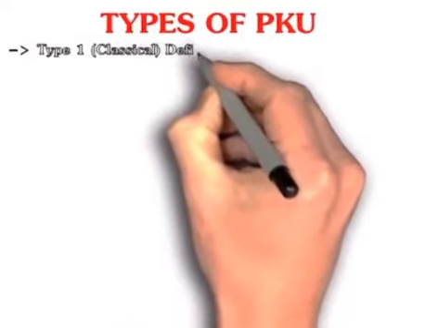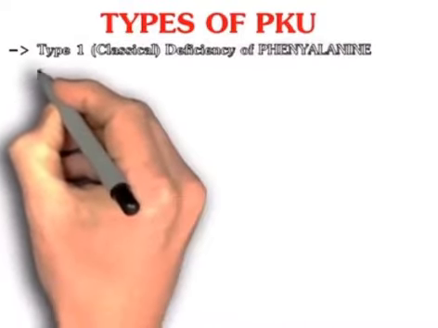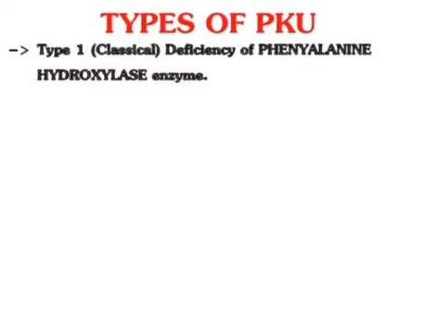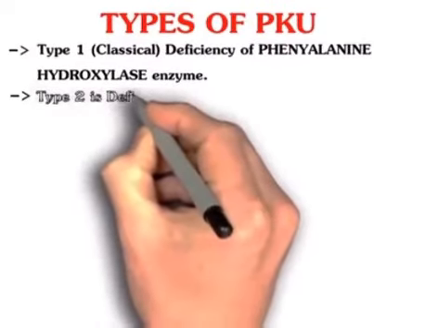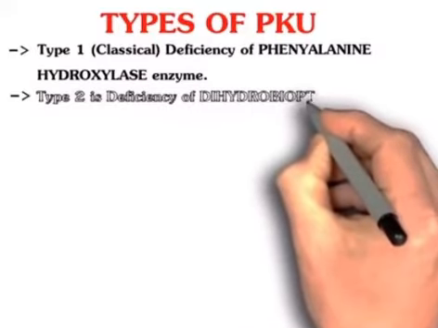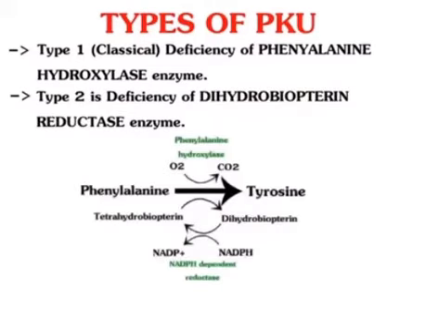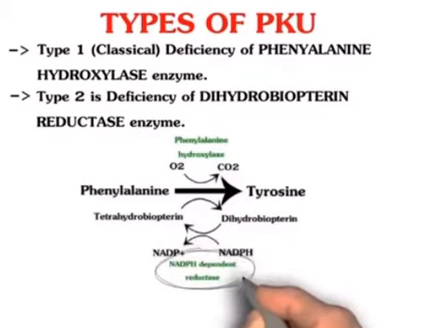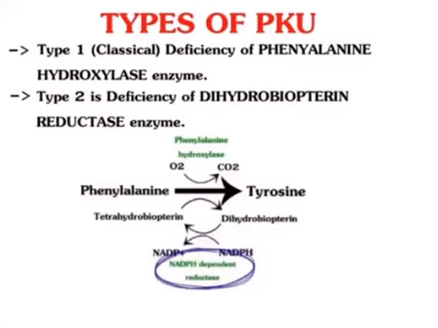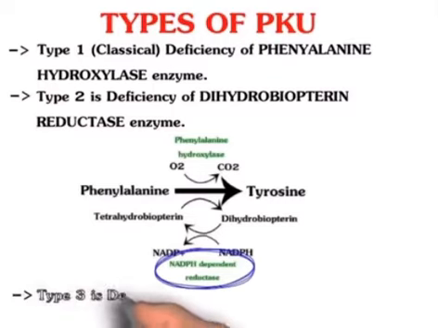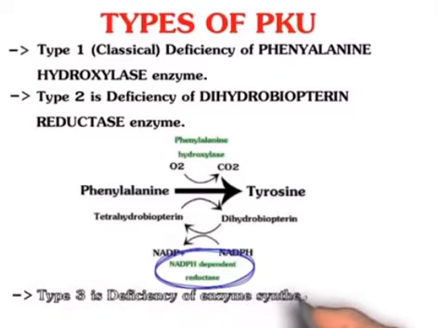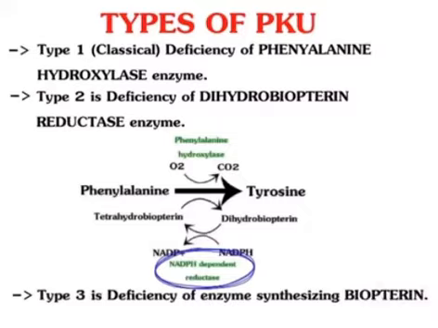Now we'll see the types of phenylketonuria. Type 1 is the classical one, and it is deficiency of phenylalanine hydroxylase enzyme. The second is type 2 phenylketonuria, that is deficiency of dihydrobiopterin reductase enzyme. In the first step, apart from phenylalanine hydroxylase, there is requirement of dihydrobiopterin reductase enzyme, which converts the dihydrobiopterin into tetrahydrobiopterin. And type 3 phenylketonuria is deficiency of the enzyme synthesizing biopterin.